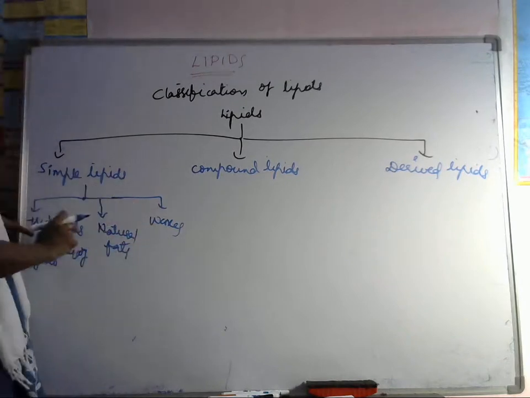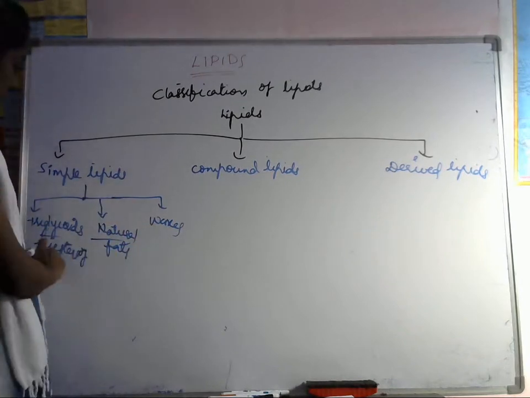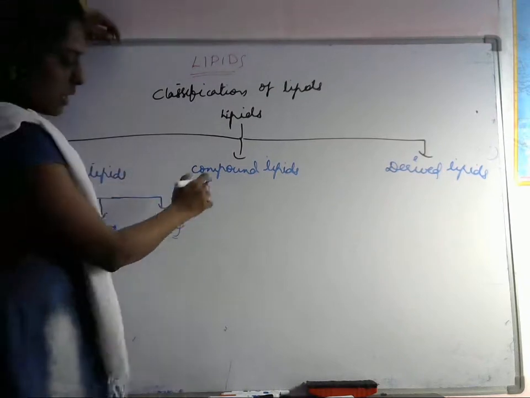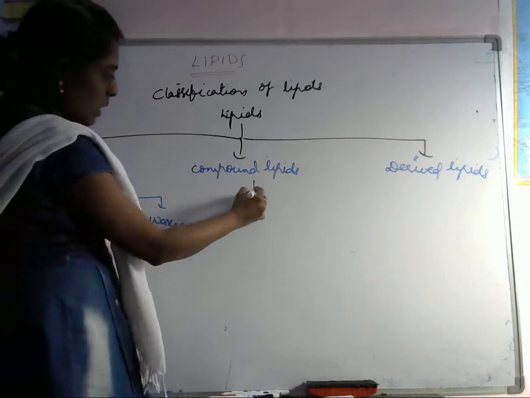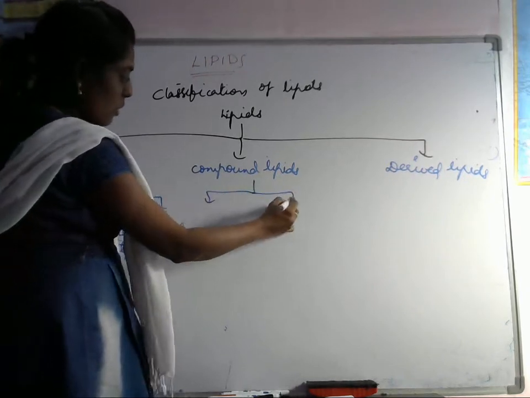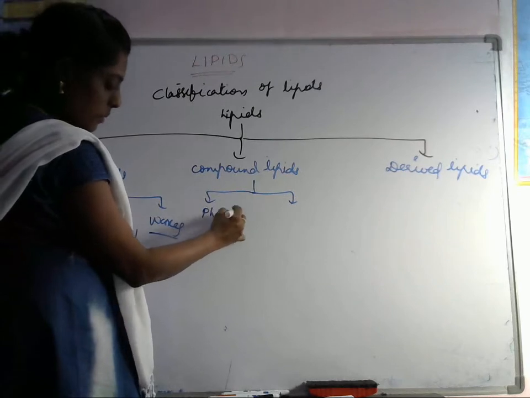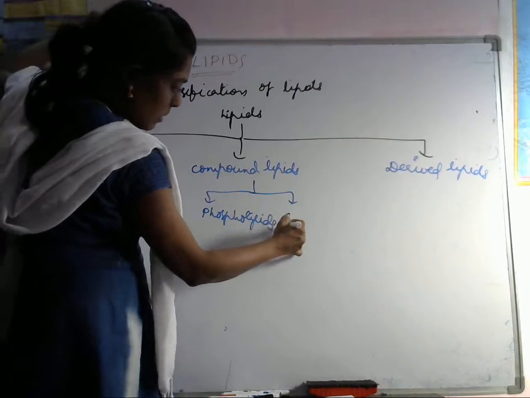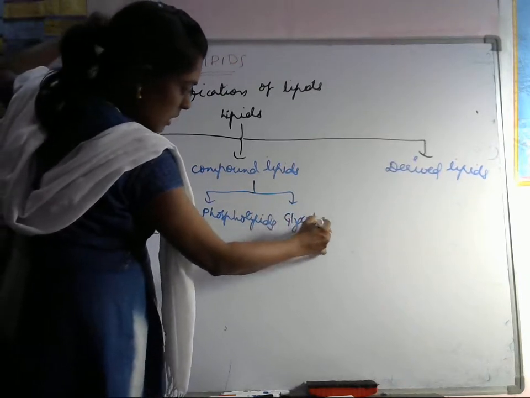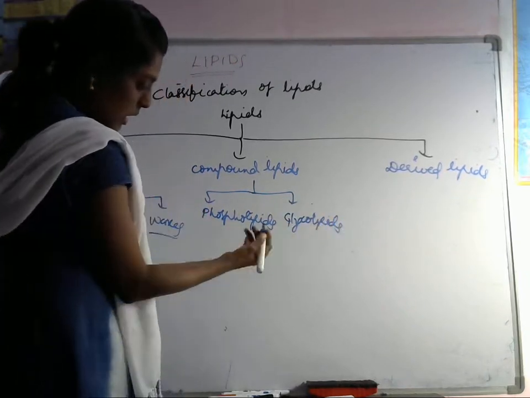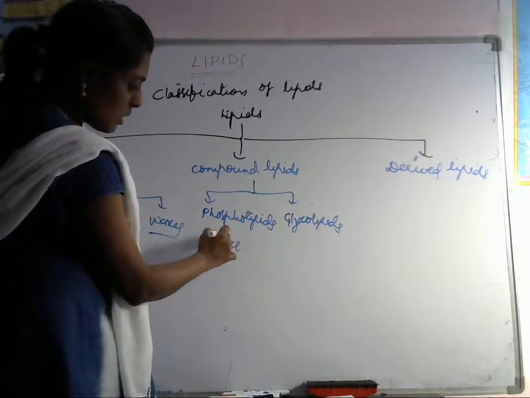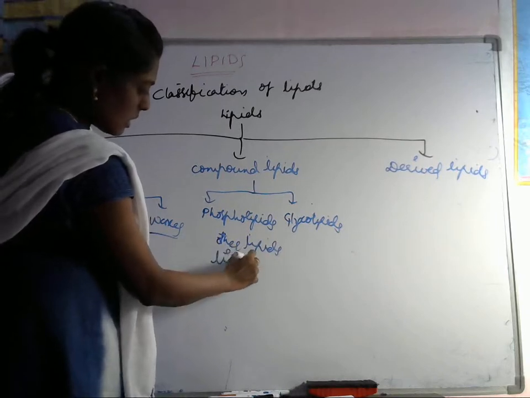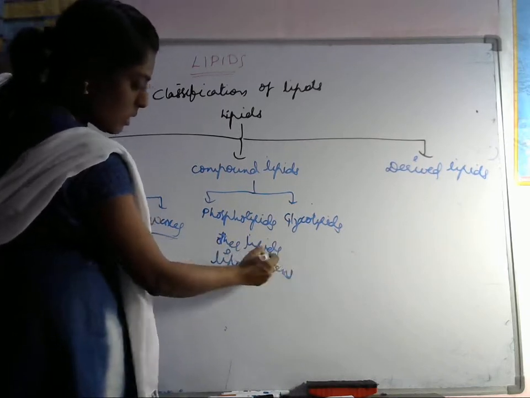Simple lipids are classified into three types: triglycerides, natural fats, where triester groups will be there, and waxes. Compound lipids are classified into phospholipids, glycolipids, other lipids, and lipoproteins.